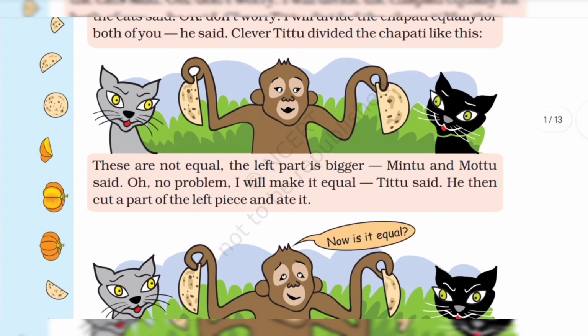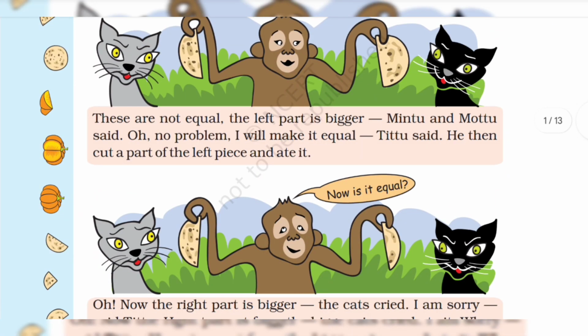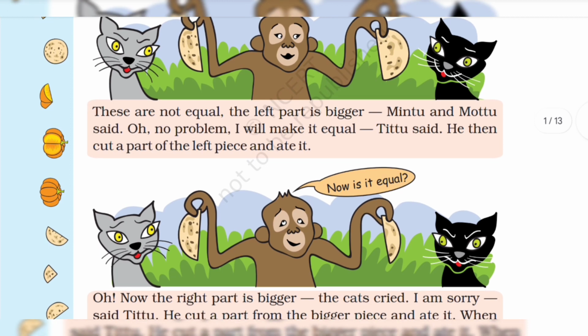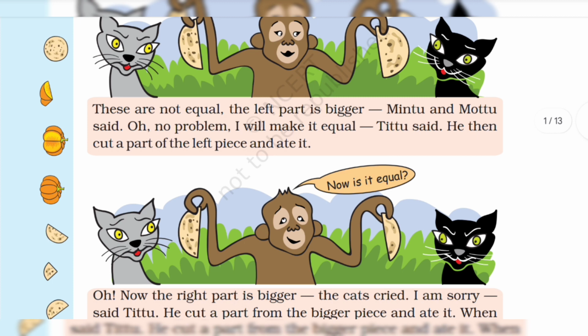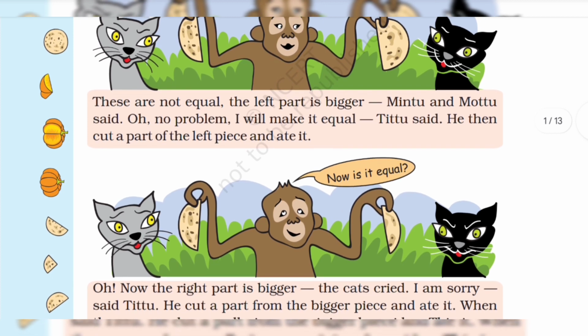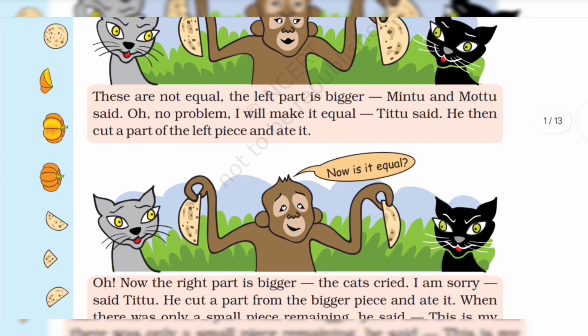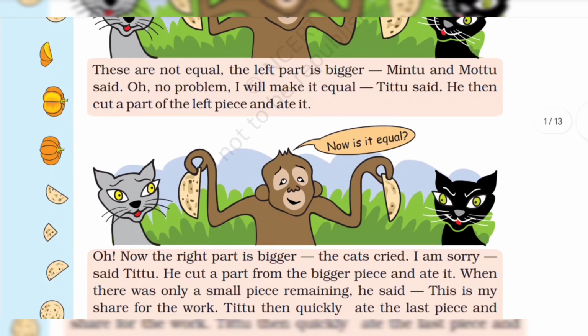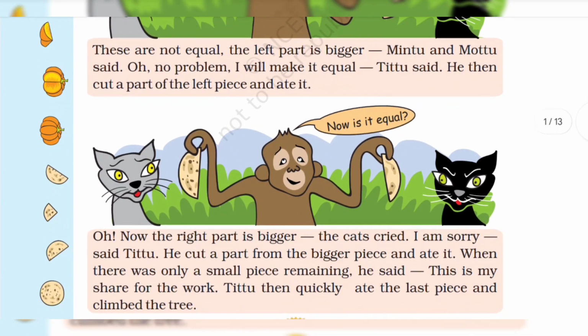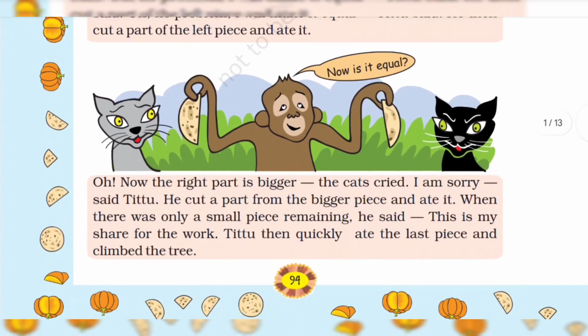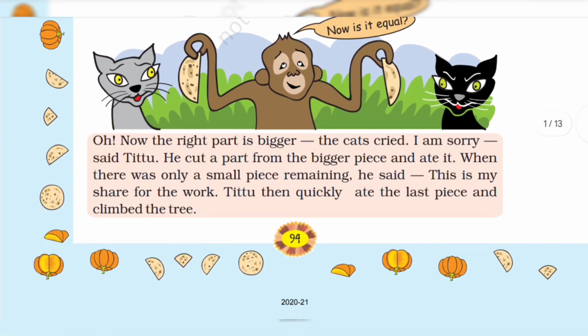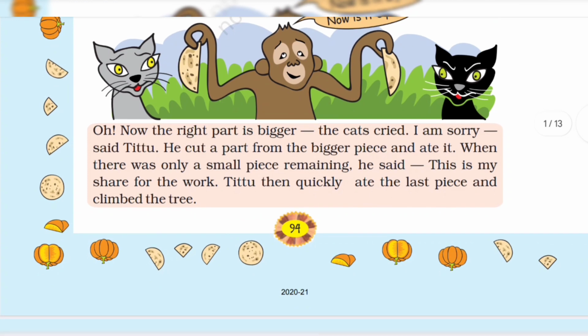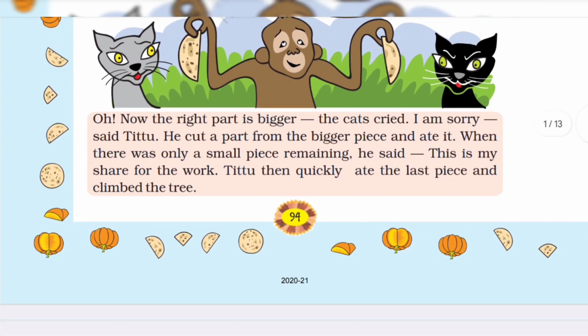"These are not equal. The left part is bigger," Mintu and Montu said. "Oh, no problem. I will make it equal," Titu said. He then cut a part of the left piece and ate it. "Now is it equal?" "Oh, now the right part is bigger," the cats cried. "I am sorry," said Titu.